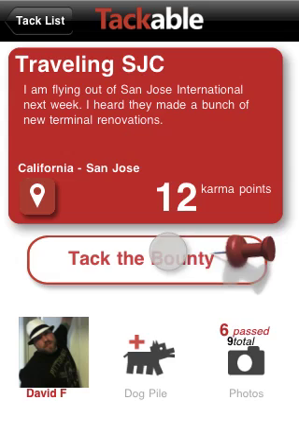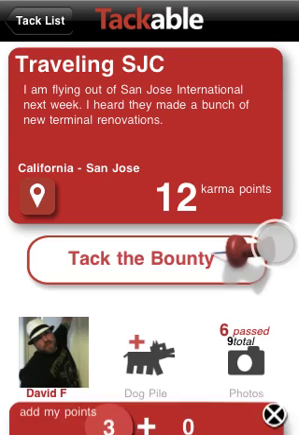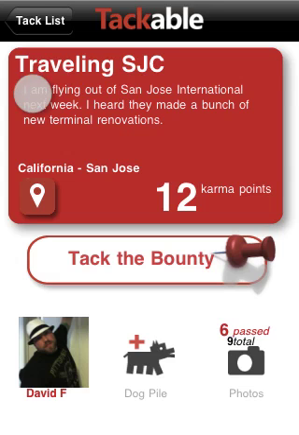If I happen to be there and I wanted to contribute to that, I would tack the bounty, and that would open up the camera app and let me do that. Dogpile essentially is like in Facebook or other places where, hey, this is a cool bounty. I like it. I want to contribute some of my karma onto this bounty here. And again, that's one of those social things that you could add to that. That really gets the app engaging. So that's the bounty side.